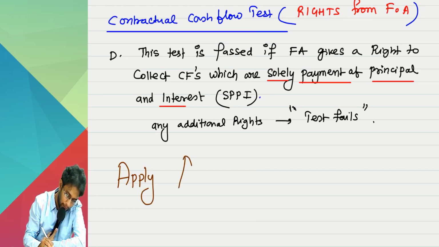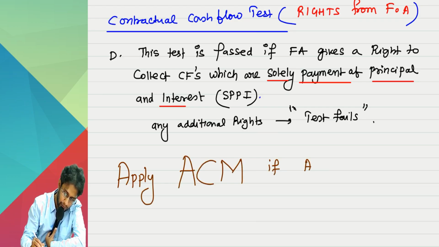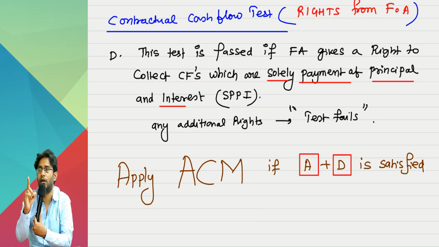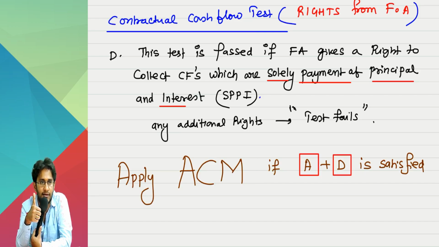You will apply ACM if A plus D is satisfied. Go and observe what A plus D is. Your objective is to hold it till maturity. You never wanted to sell the asset. Next, the asset also gives you the right to receive only principal payments and interest cash flows, nothing else. In that case, you are supposed to apply which method?